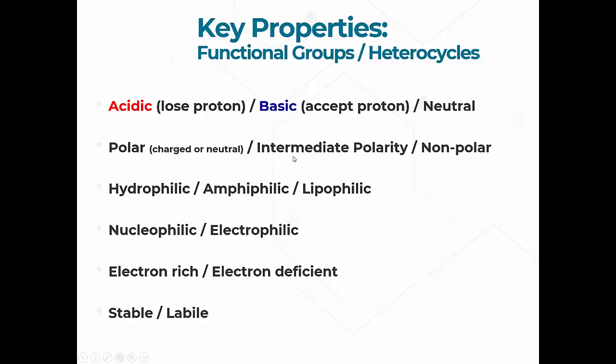But it is far more polar than something like hexane. So compounds that have an intermediate level of polarity might actually be more soluble in ethyl acetate than they might be in hexane, which is completely nonpolar. So there are different uses for these different solvents and these different materials. They have different properties.